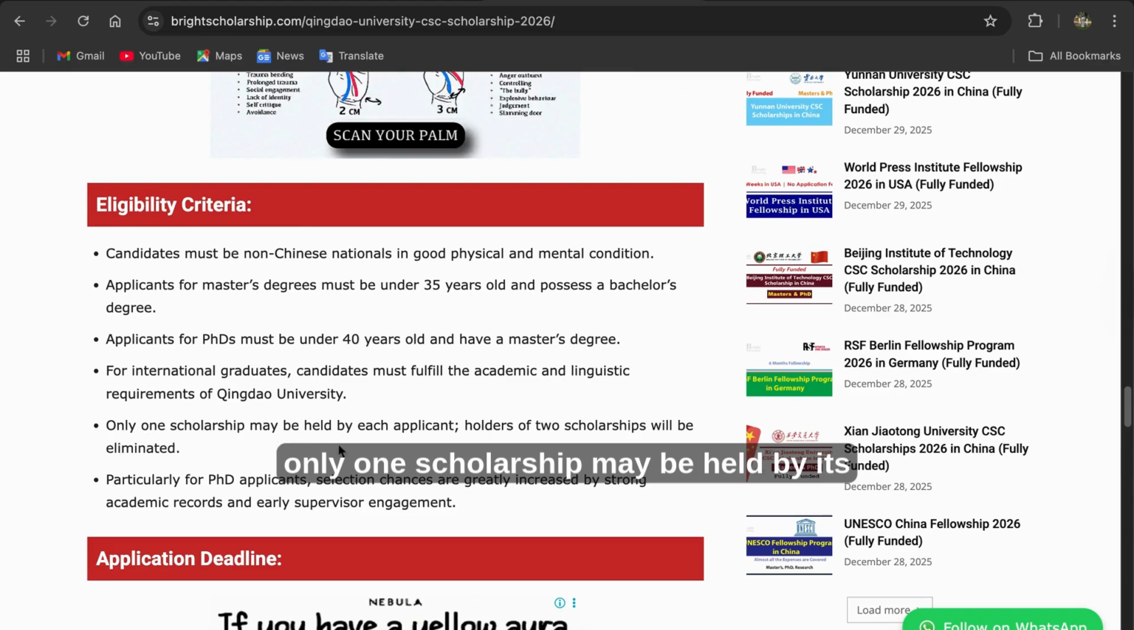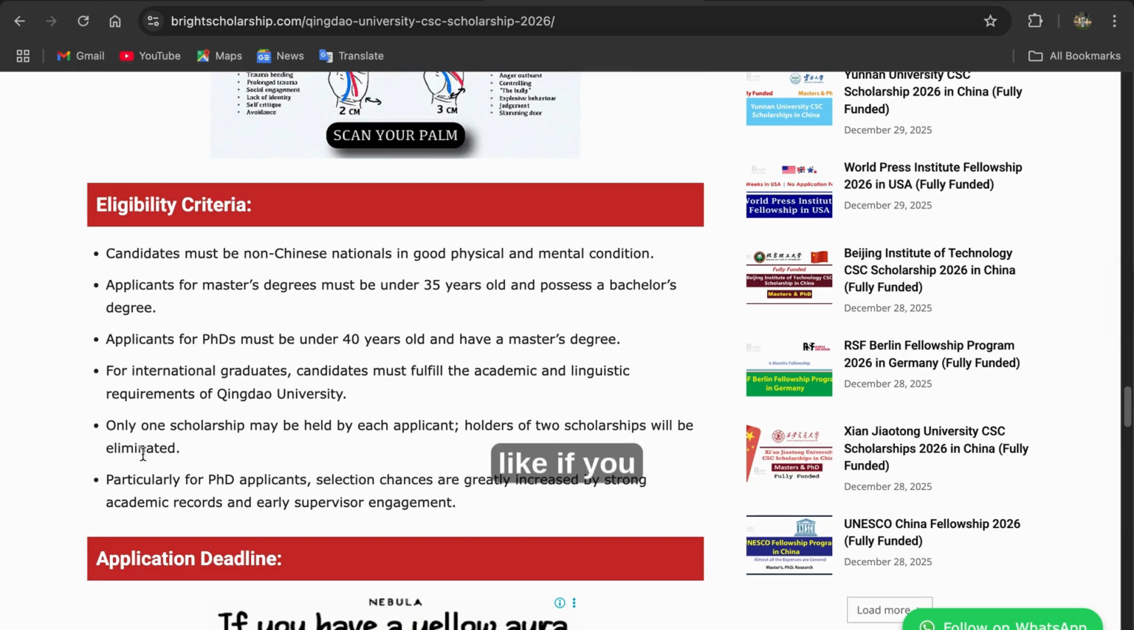Only one scholarship may be held by each applicant. You need to have only one scholarship. Holders of two scholarships will be eliminated.